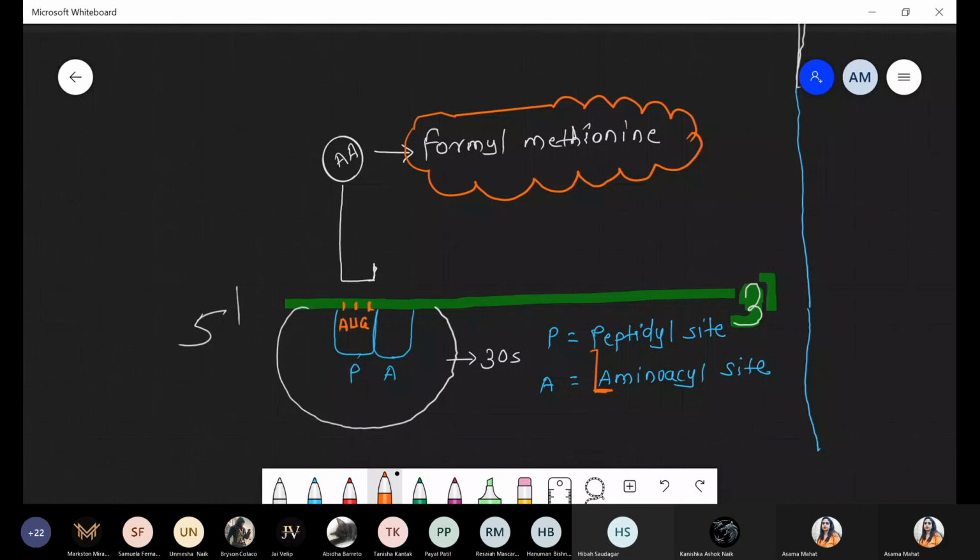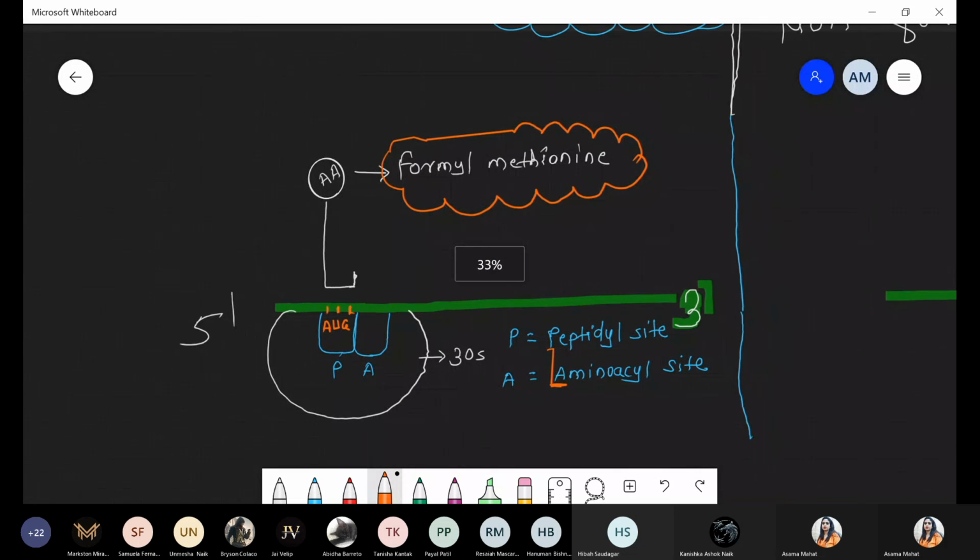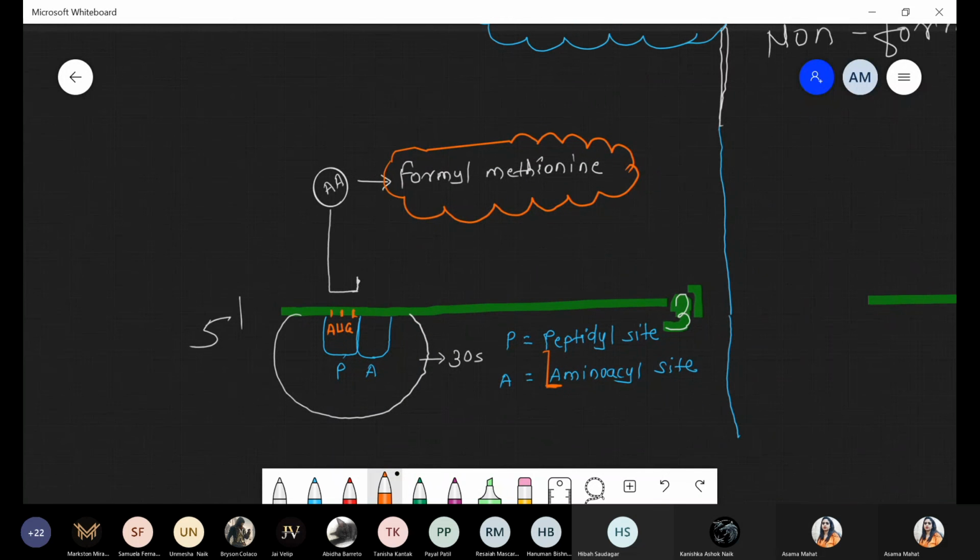Look at what is happening in the diagram. There are two compartments, P at the center and A near it. The charged tRNA carrying formyl methionine enters inside the P site. Is this clear? Yes or no?